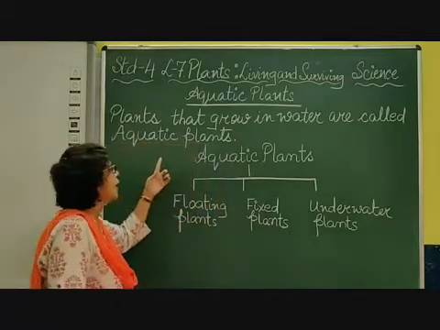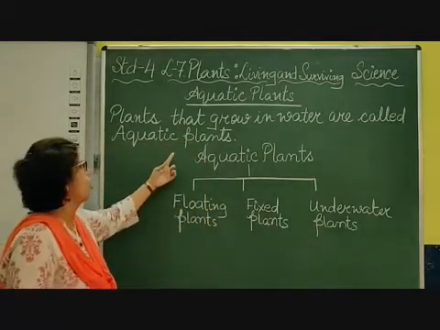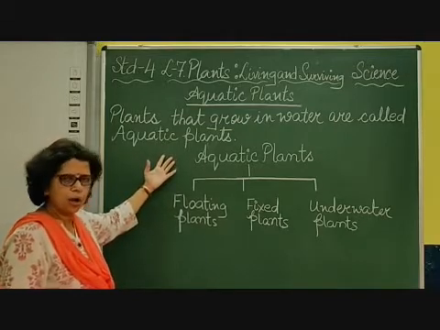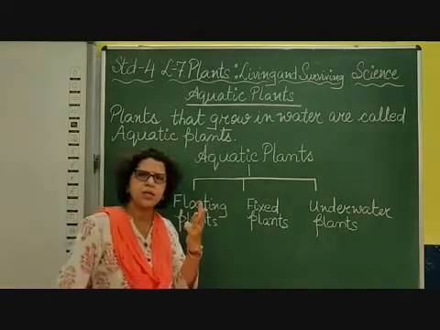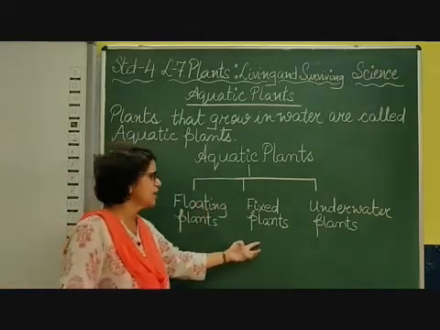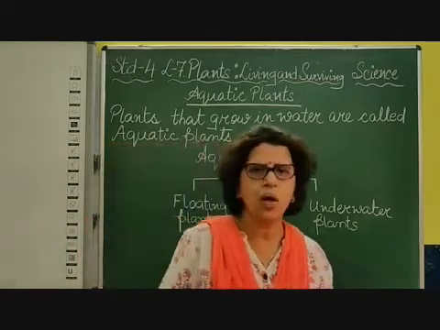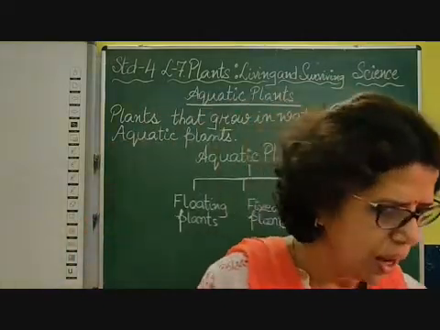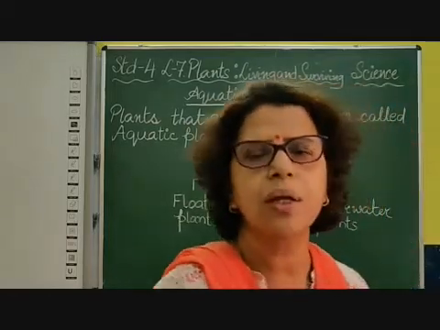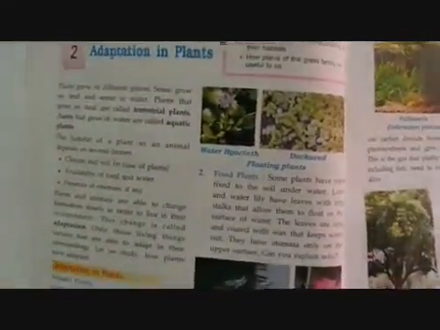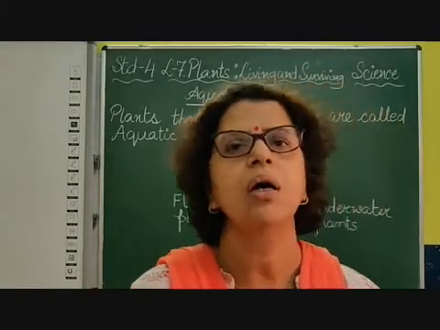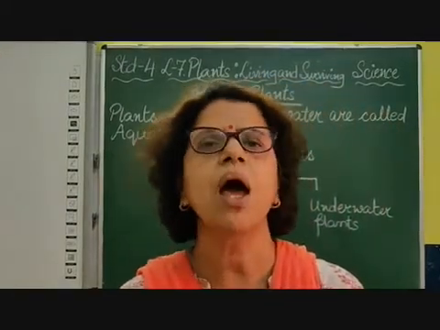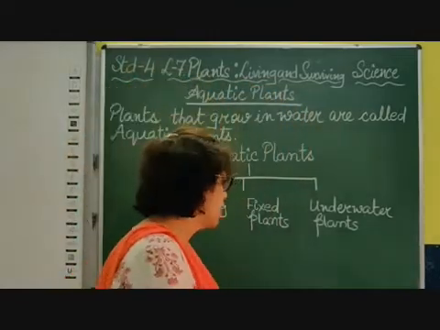Again I am repeating, plants that grow in water are called aquatic plants. Aqua means water, and there are 3 types of aquatic plants: floating plants, fixed plants and underwater plants, which we are going to take up one by one, children. And there are different types of aquatic plants you must have seen, especially lotus and water lily. We are going to take up one by one all three types: floating plants, fixed plants and underwater plants.